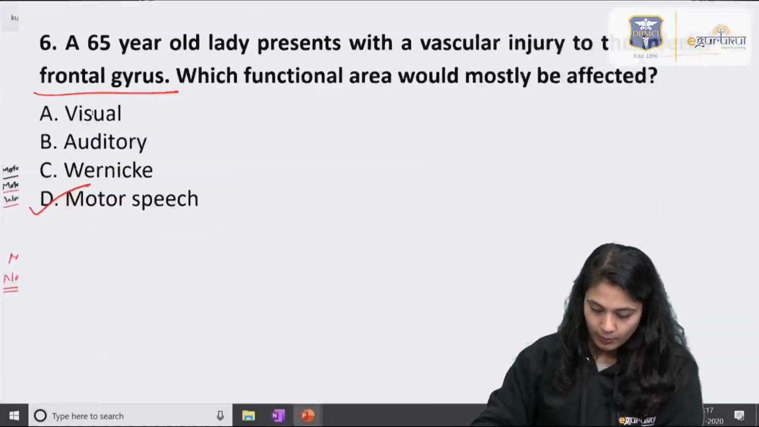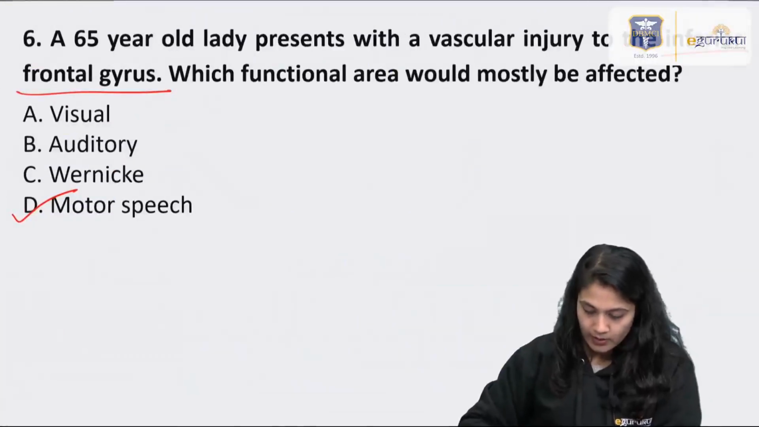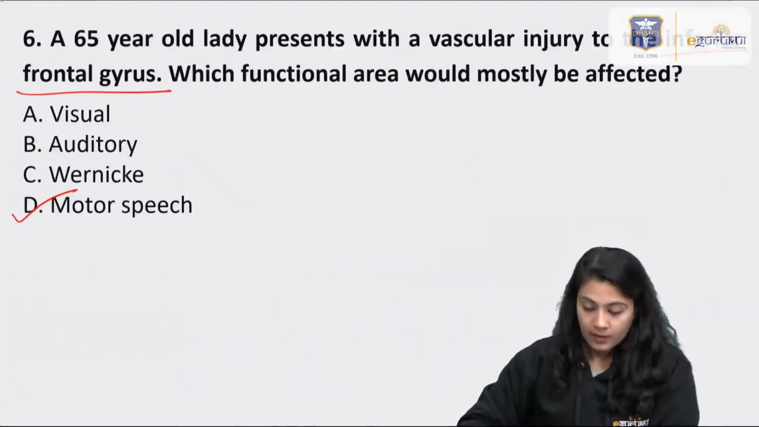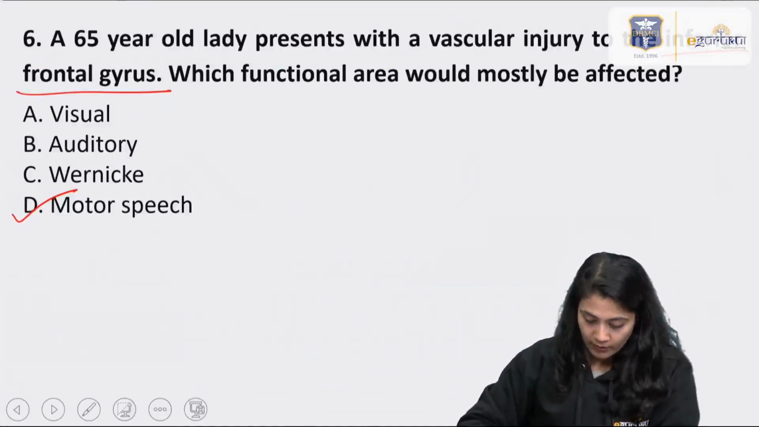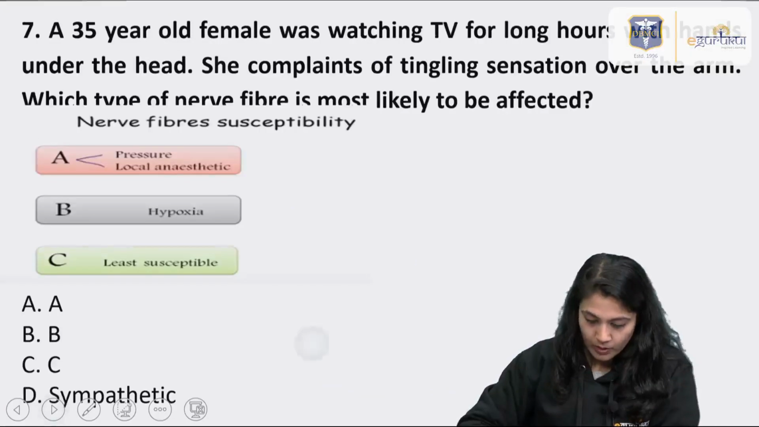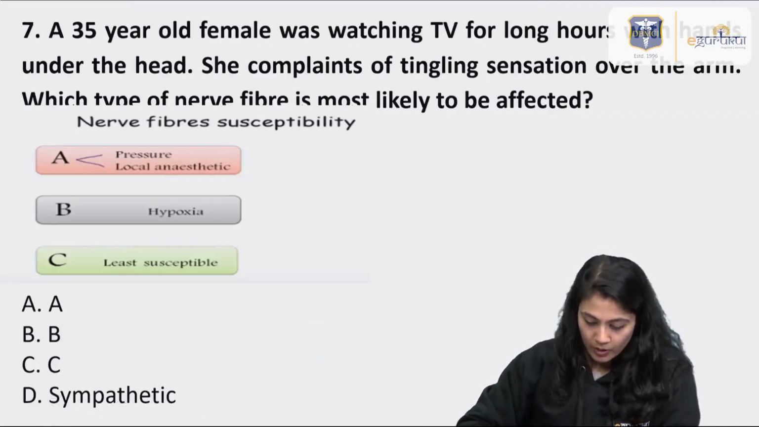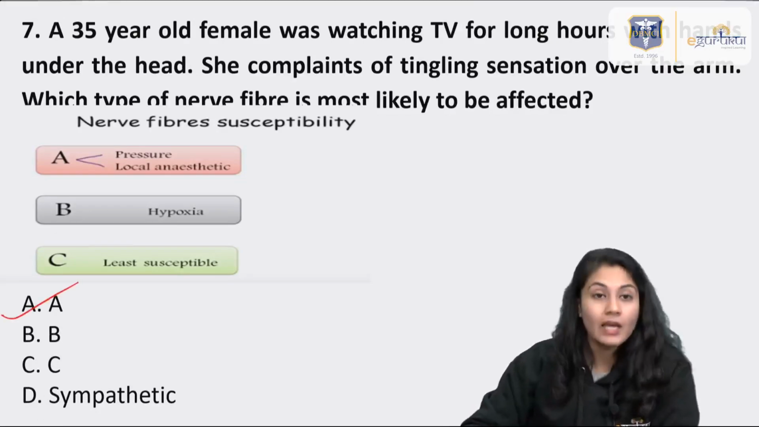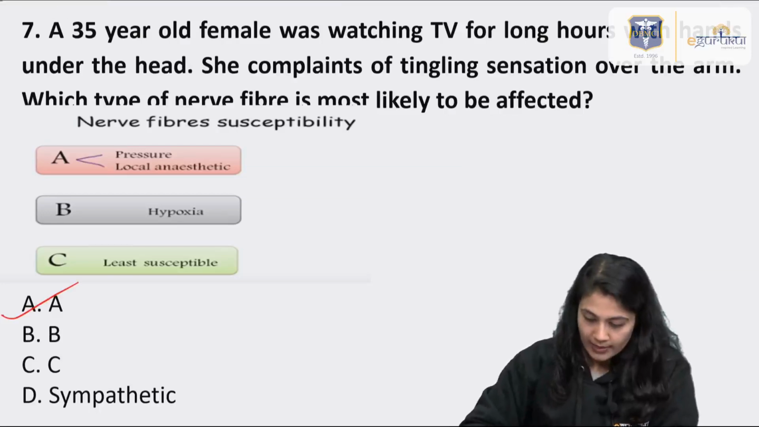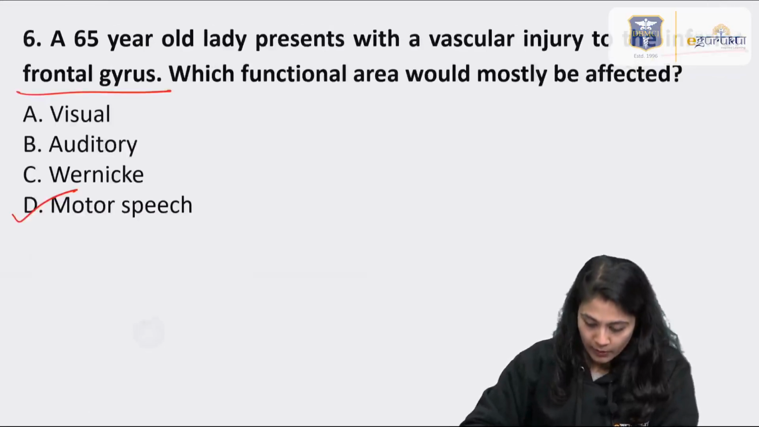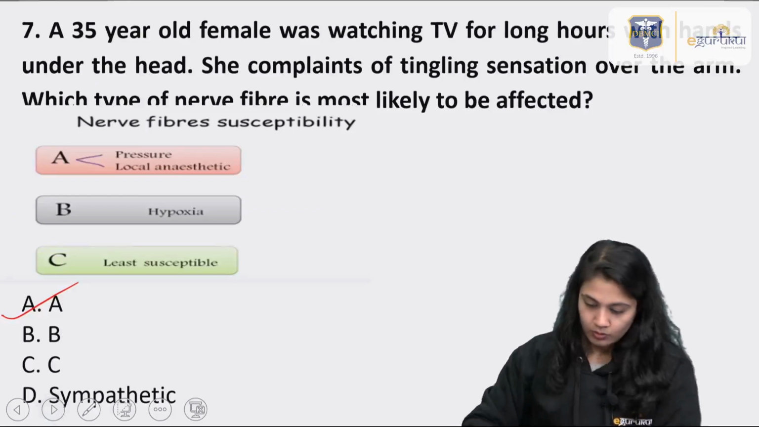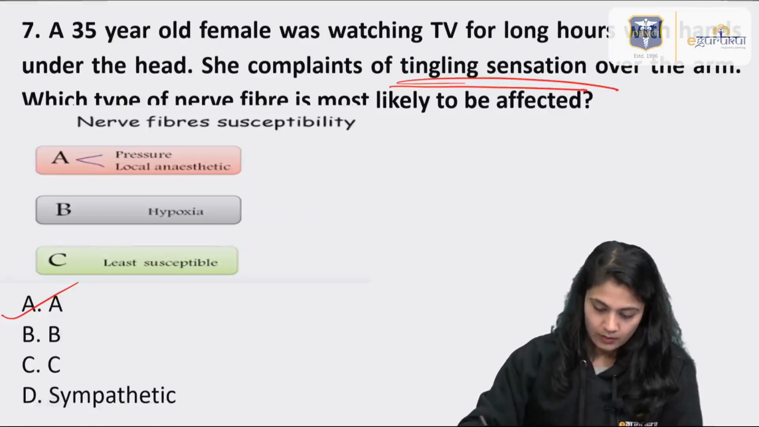So this is about the Wernicke's area and whatever aphasia they are causing. Moving on to the next question about the nerve fibers. So the answer over here is option A, that is A fibers. Why? Let's see. The patient is having a tingling sensation, and this is because